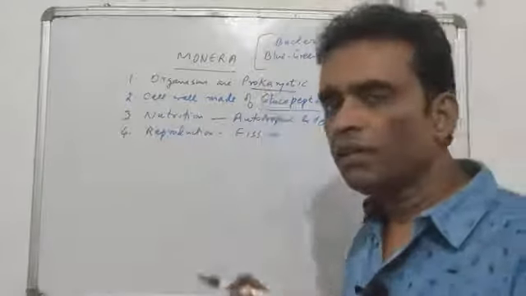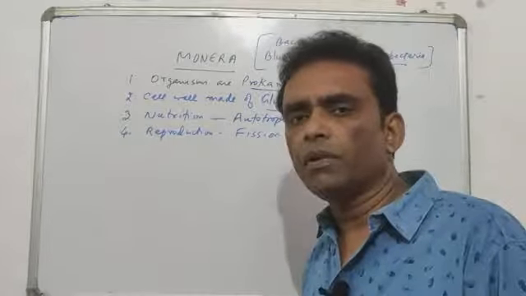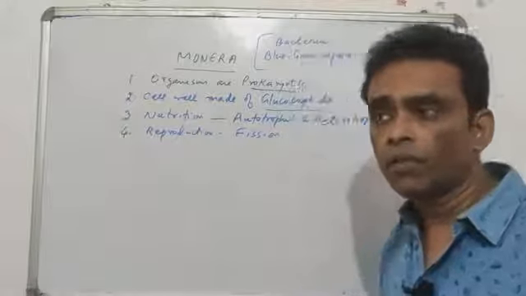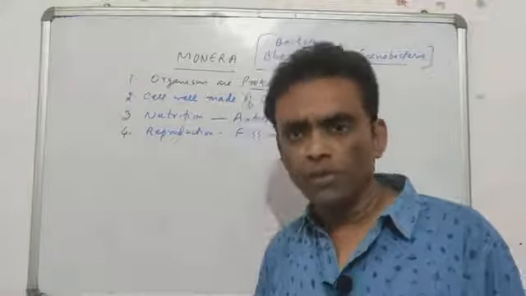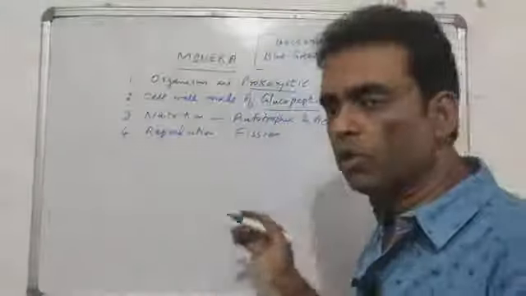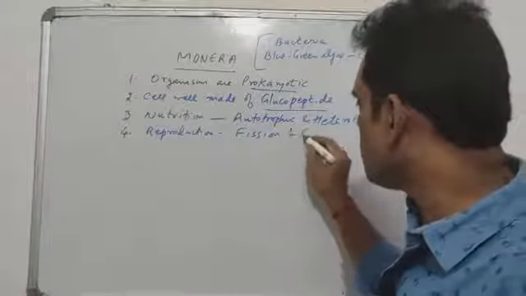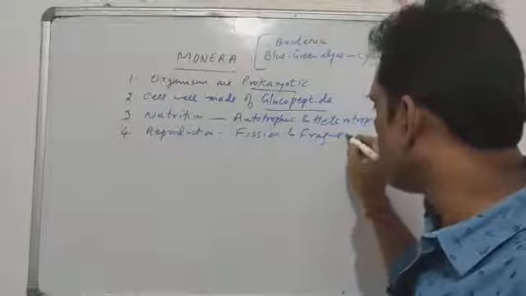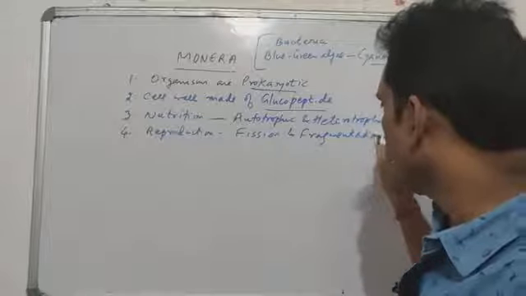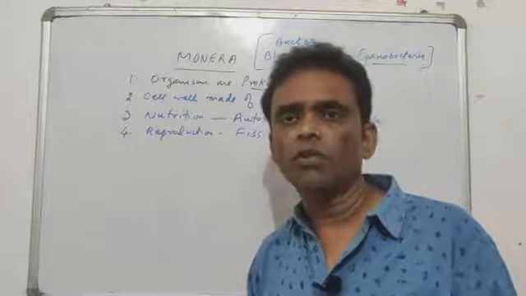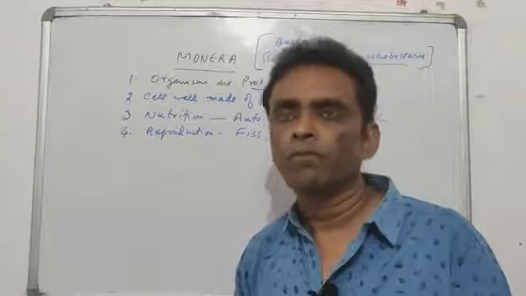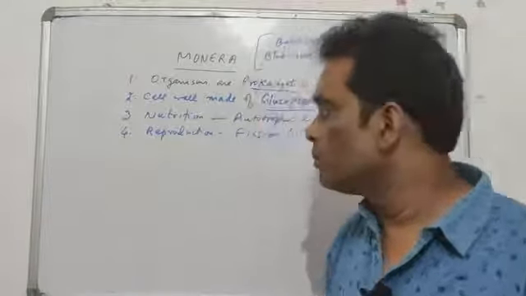In bacteria, when the conditions are favorable, they divide by binary fission. When the condition is unfavorable, they even go through multiple fission. But as far as the blue-green algae is concerned, it shows a process of fragmentation. These are 2 basic types of asexual reproduction, which you have studied in your junior classes.